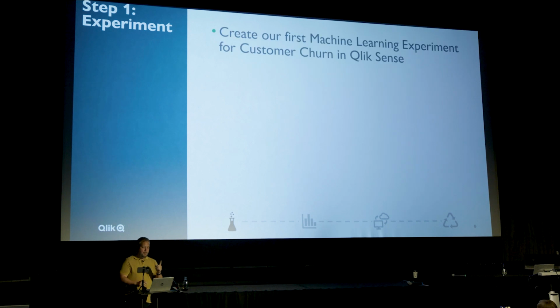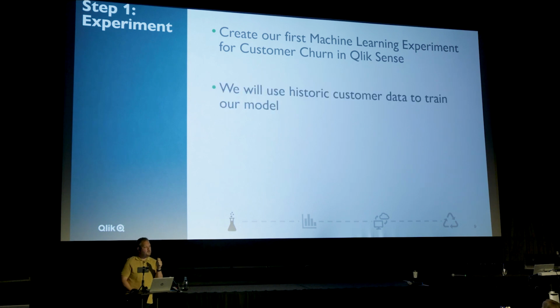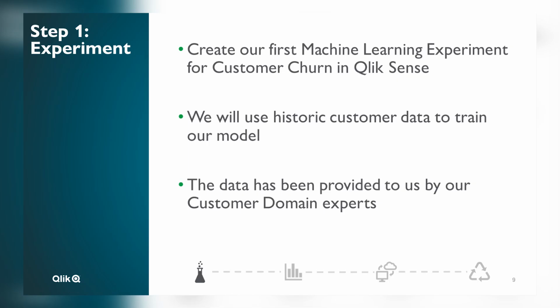So step one, the experiment. A bit more detail and then we'll dive into it. We're going to create our first machine learning experiment in Qlik Sense. And we're going to use historic data, and this is the key, historic data provided to us by our customer team. They're the domain experts in all this. That's going to be then put into our Qlik Sense model.